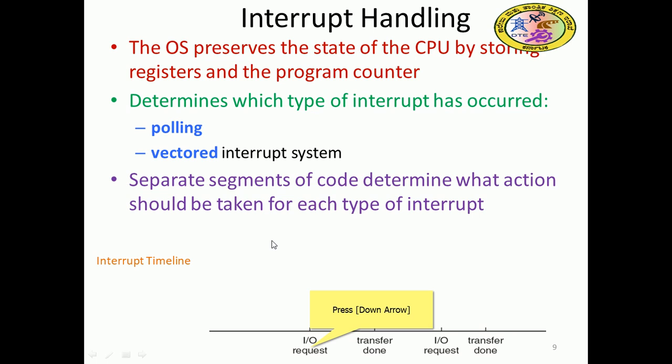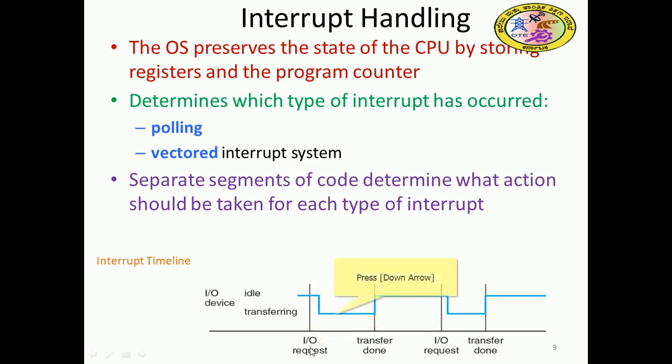So there is an IO request for the CPU. The transfer is performed, the IO request is there, transfers will be there. So several kinds of activities may be possible for the system, and one example is an IO request. So in this case what will happen? Idle and busy, the top and bottom transferring means that the IO device is busy. So idle, busy, like that.